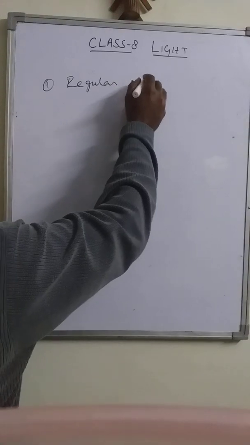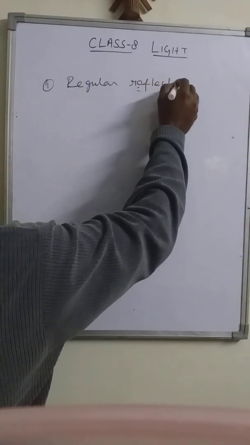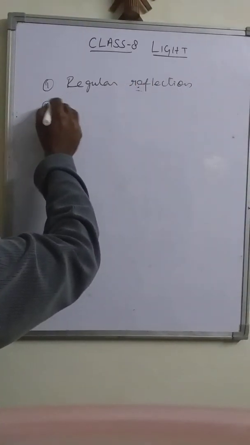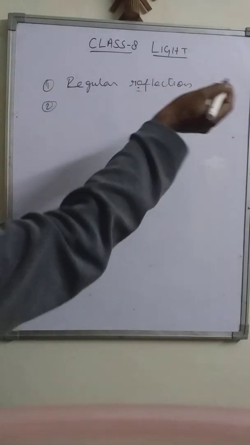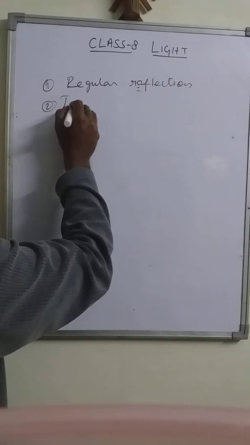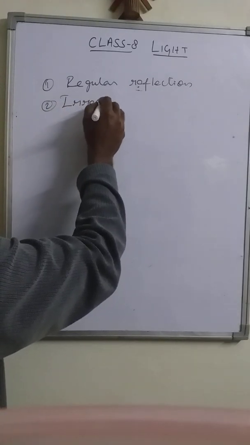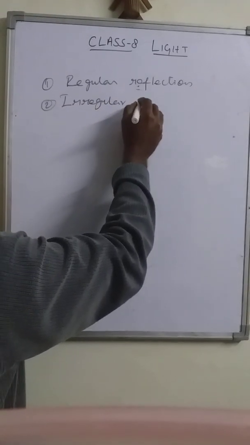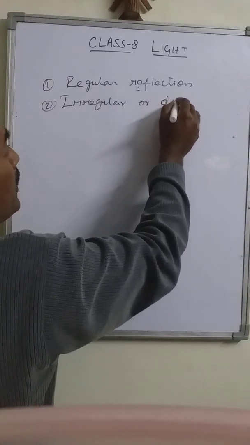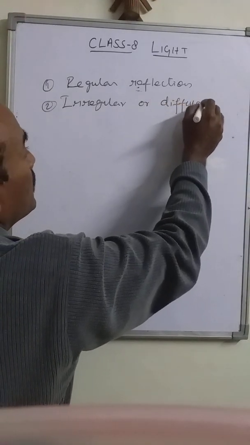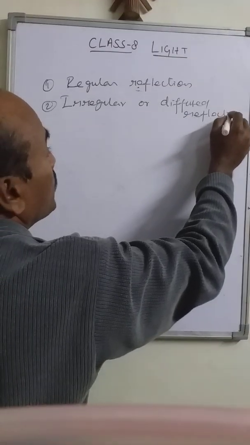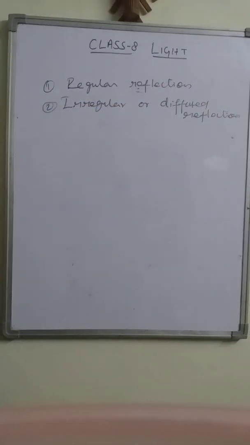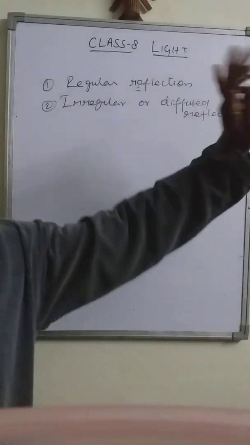We can say these are the two types of reflection. Irregular reflection is also known as diffused reflection. These are the two types of reflection, regular reflection and irregular or diffused reflection.